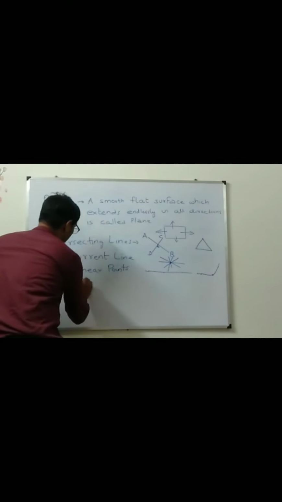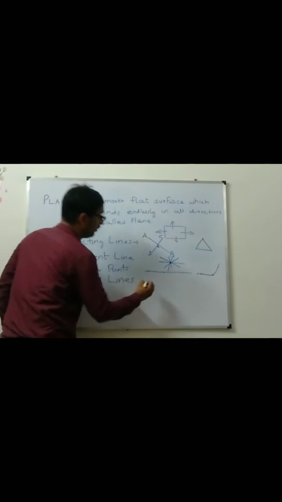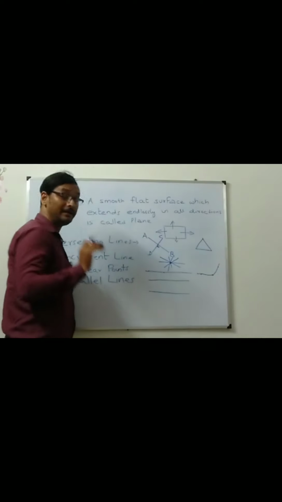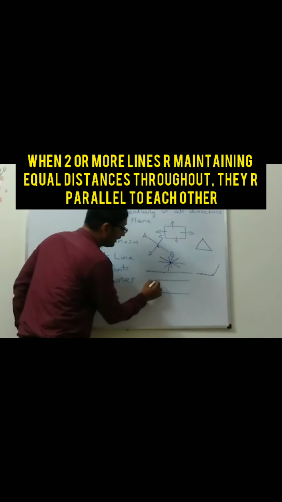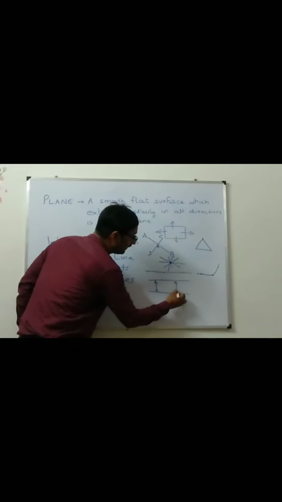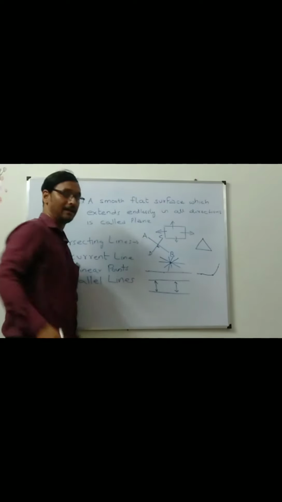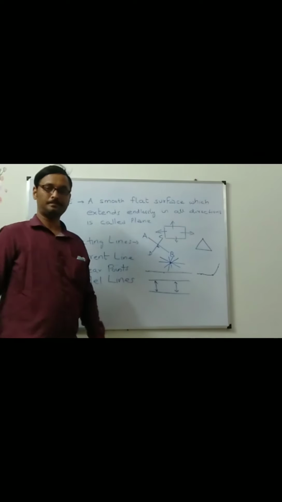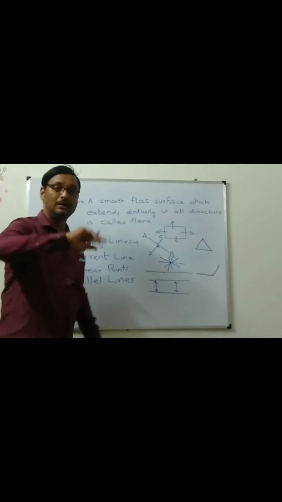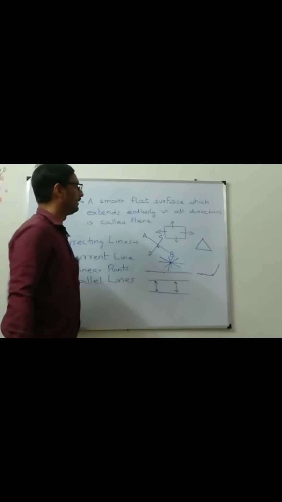Parallel lines. When 2 or more lines are maintaining equal distances throughout, then these 2 lines are called parallel lines. At least 2 lines have to be there. When 2 lines are maintaining equal distances, those 2 lines are parallel to each other.